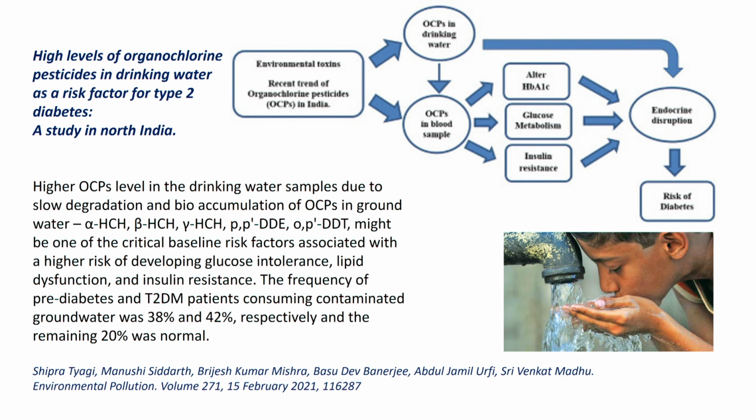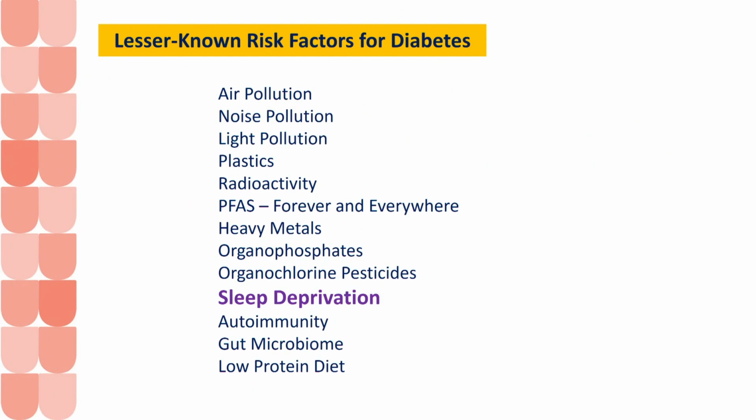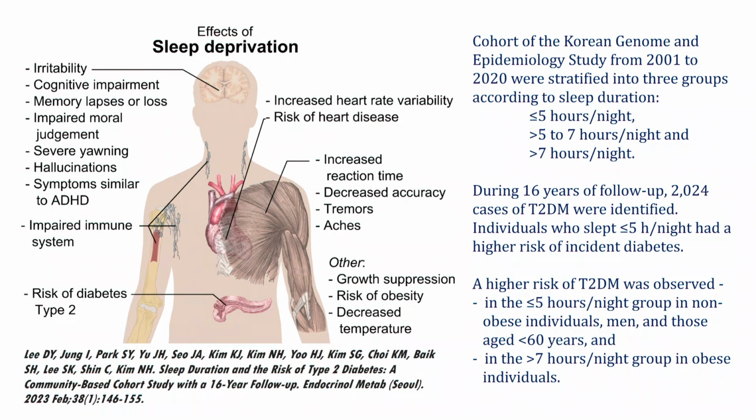So the organochlorides are also implicated in diabetogenesis. Then sleep. Of course, we are trying to make some data out of it, but mostly about 100,000 young adults, they don't sleep in the night because they're all working in the software industry in Hyderabad, more than 100,000. So most of them are having some sort of glucose intolerance because they're all about 25 years age group. So we are making out some data, but this is also proved.